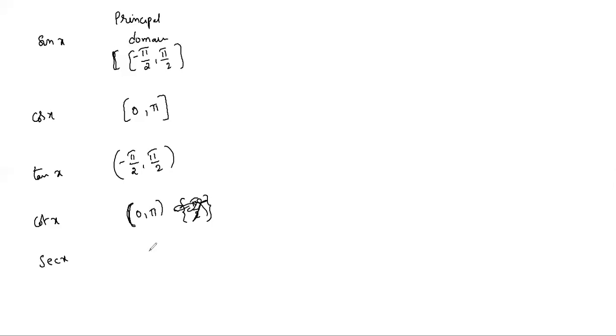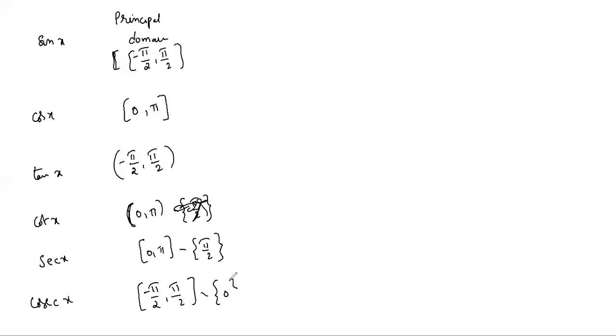Secant x is closed 0 to π, but secant 90 degrees is not defined, so we have to eliminate that value. This is the restricted domain or principal domain of secant x. Similarly, cosecant x is closed -π/2 to +π/2, except 0. So these are the principal domains of sine, cos, tan, cot, secant, and cosecant x.